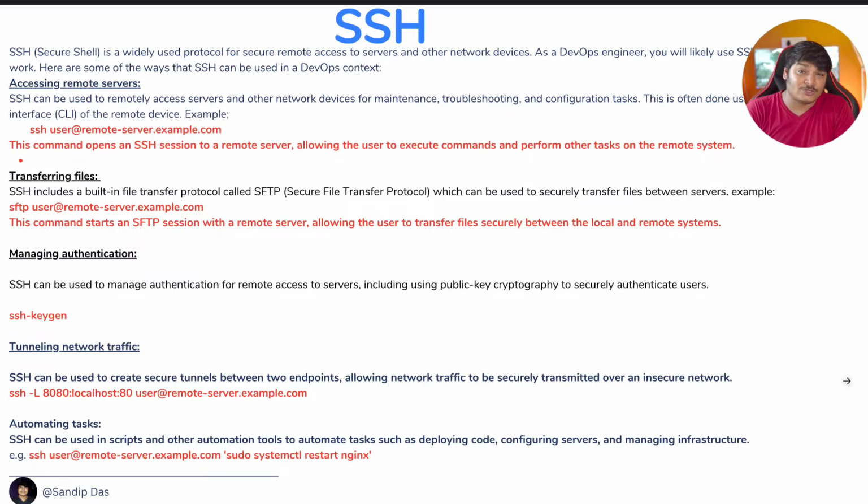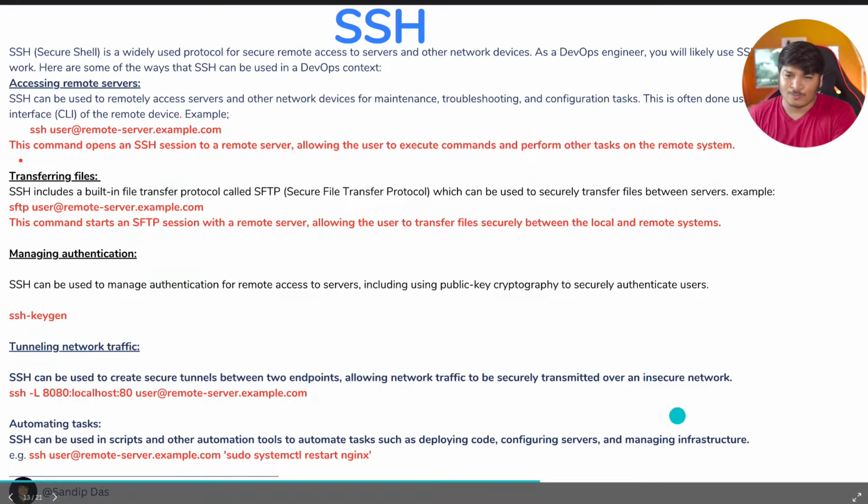SSH, or Secure Shell, is a widely used protocol for secure remote access to servers or other network devices. As a DevOps engineer, you are likely to use SSH frequently in your work. Of course, we need to use that. And here are some ways SSH can be used in a DevOps context. Below are the examples. Let's go one by one.